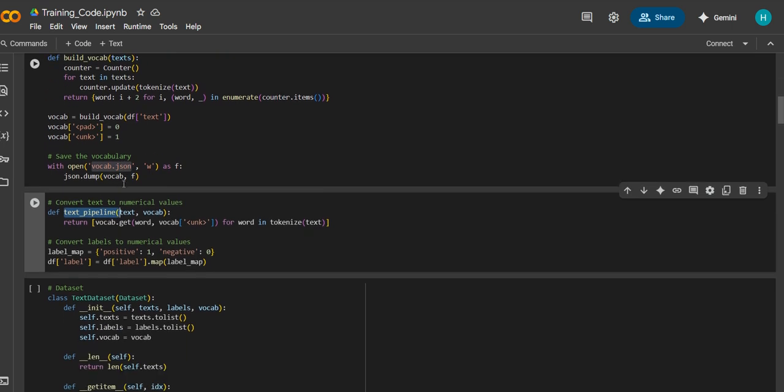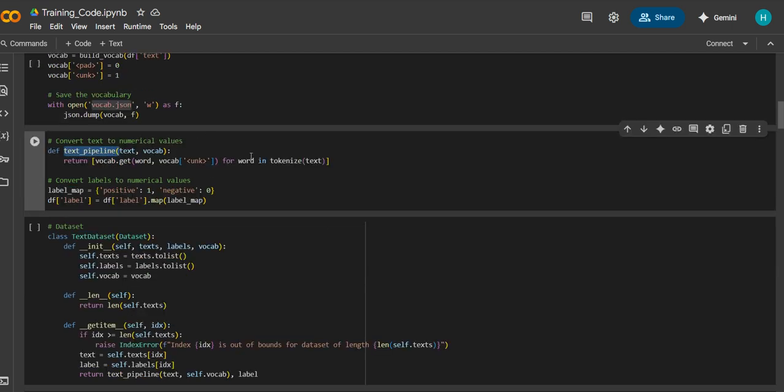Then it looks up each word in the vocabulary and gets the corresponding number. If the word is not found in the vocabulary, it is replaced with unk, which stands for unknown words. The result is a list of numbers where each number represents a word in the text.